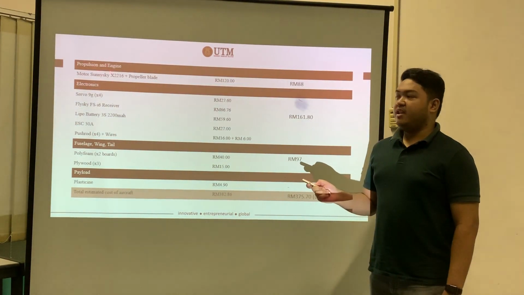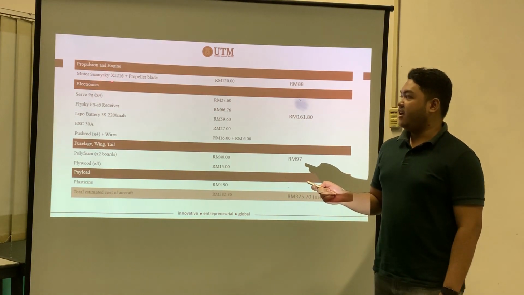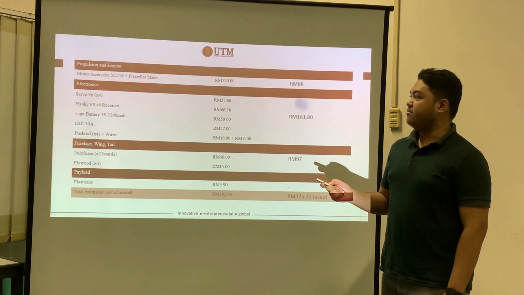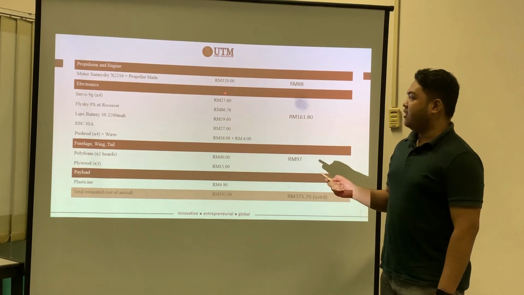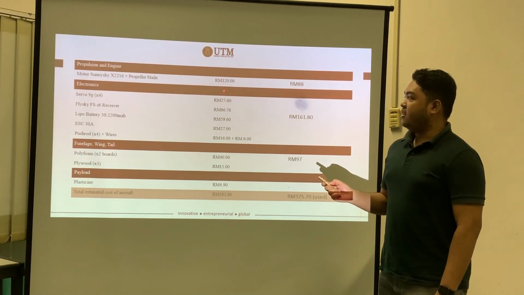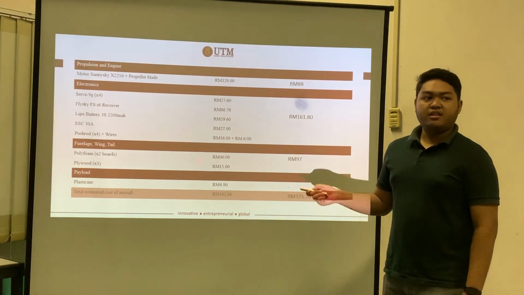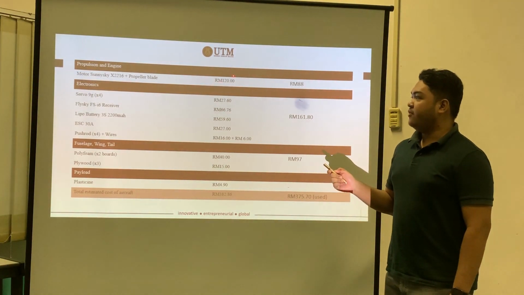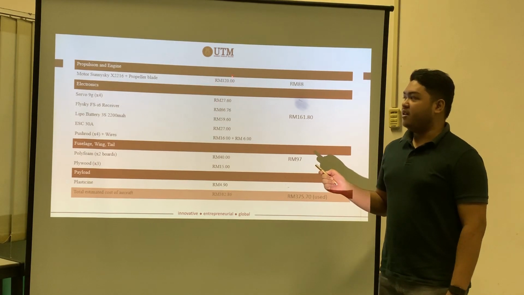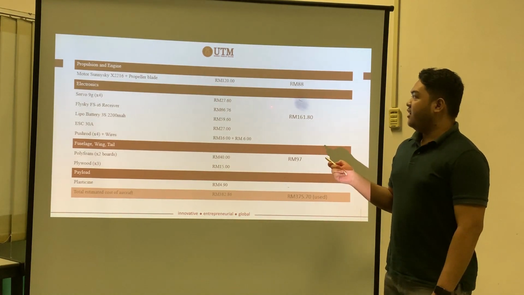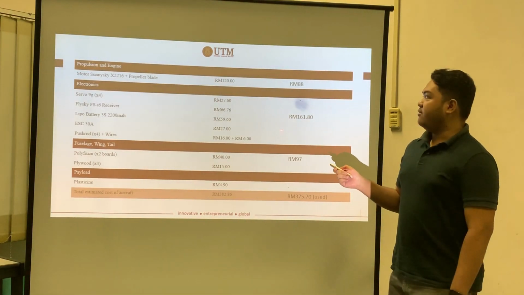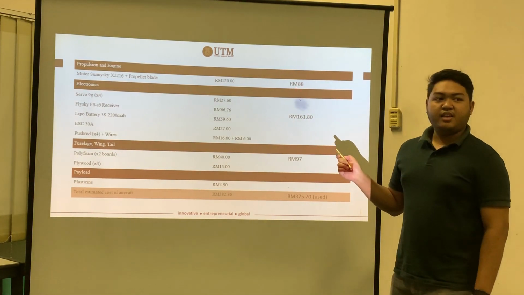For the propulsion and engine, we are using a Sunny Sky X2216 motor and also a propeller blade. Before the project started, we assumed the price of all the items for the propulsion and engine to be 120. But after the purchase was made, we got the price of 88 ringgit.